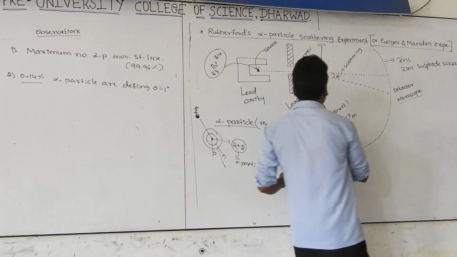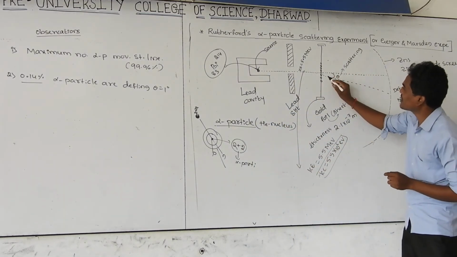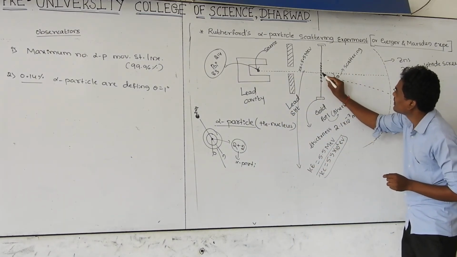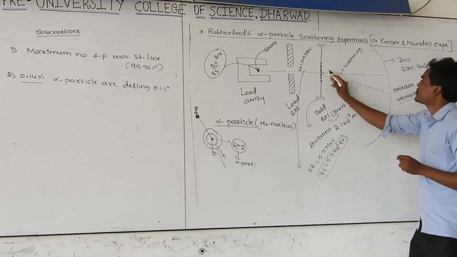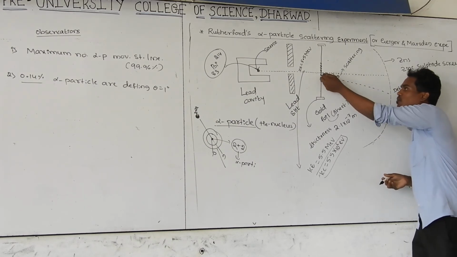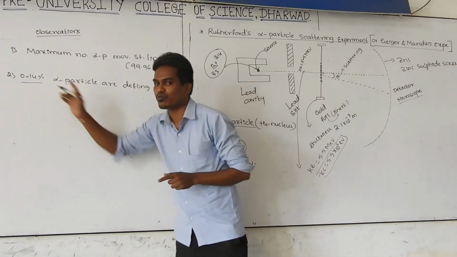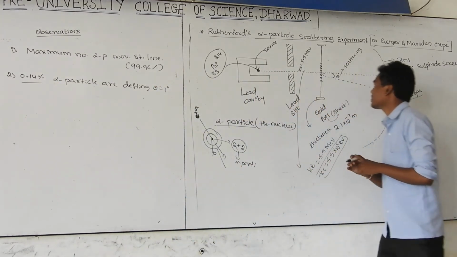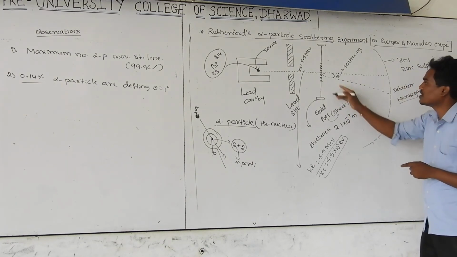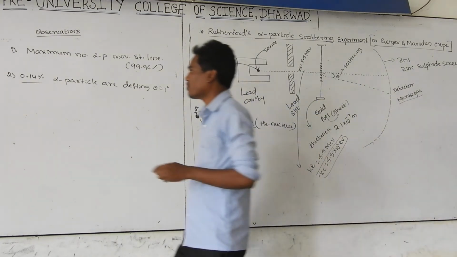It means only a small fraction of the alpha particles deviate from the straight path, and that by only 1 degree.